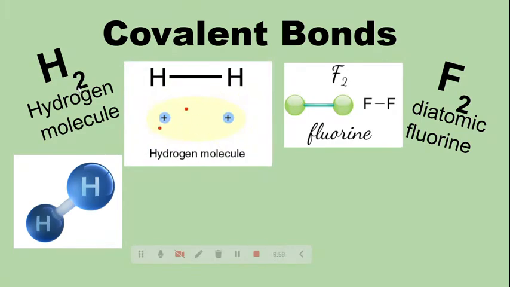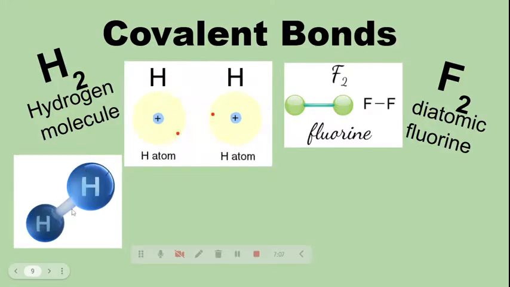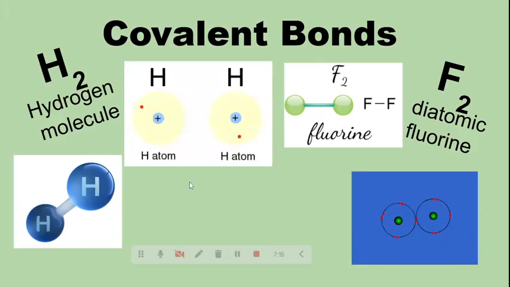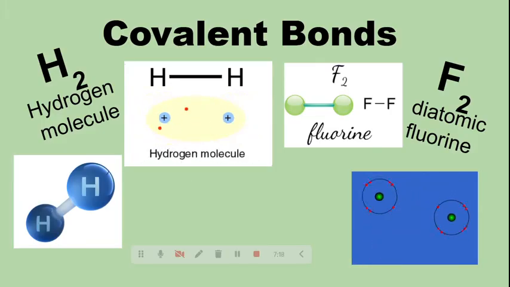So here is a great example of hydrogen, right? They come together and then you put a little line in between to show that they are sharing, kind of like this. That's kind of when we built our molecules one day, that visual understanding. And then here you've got your fluorine coming together, and now you've got it.